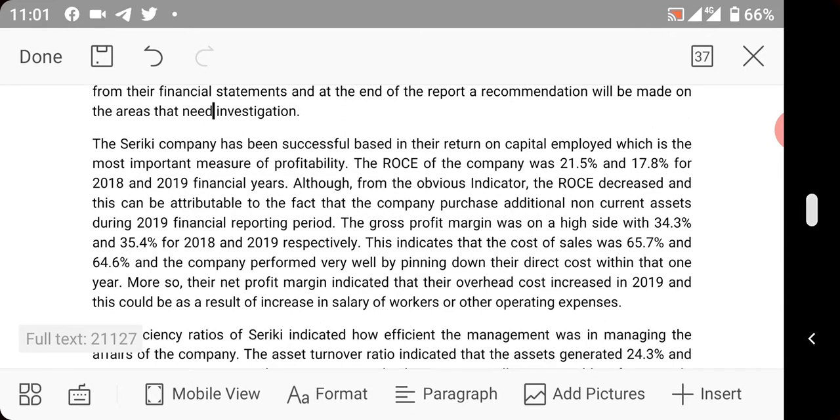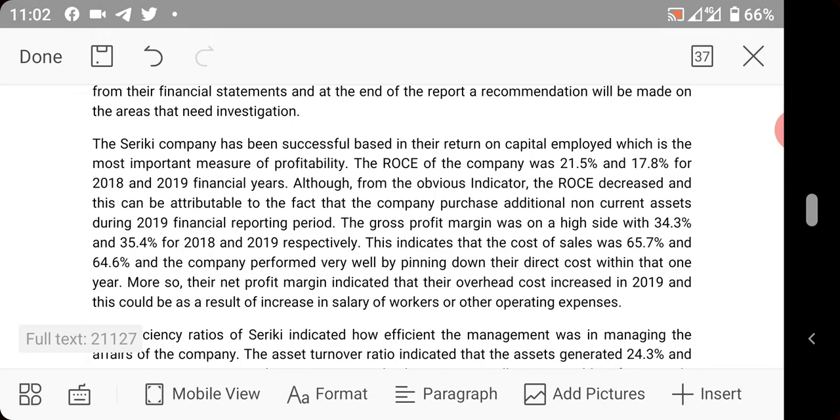Now, after the introduction, the second paragraph will be the analysis of profitability. Shekiri company has been successful based on their return on capital employed, which is the most important measure of profitability. ROCE of the company was 21.5% and 17.8% for 2018 and 2019 financial years. Although from the obvious indicator, the ROCE decreased, and this can be attributable to the fact that the company purchased additional non-current assets.